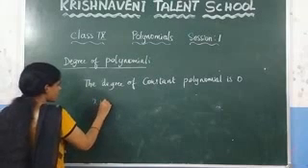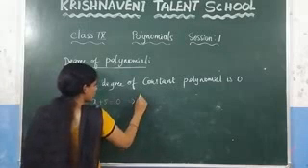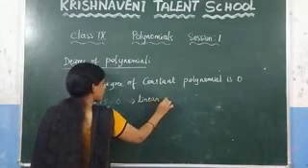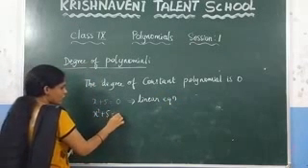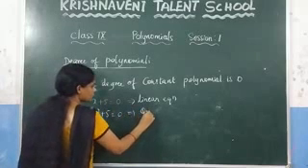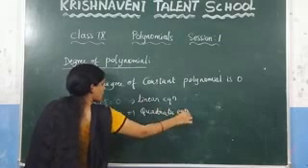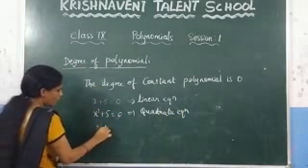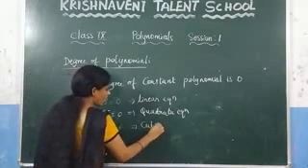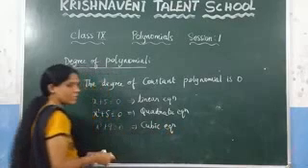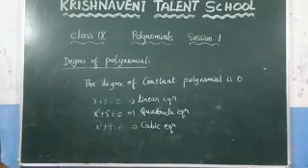If the degree of the polynomial is 1, we call it as a linear polynomial, and here consider x plus 5 is equal to 0. Since here the degree is 1, we call it as a linear equation. What we call this one? We call it as a linear equation. And if the degree is 2, we call it as a quadratic equation. And if the degree is 3, we call it as a cubic equation. And if the degree is more than 3, we call it as a polynomial.